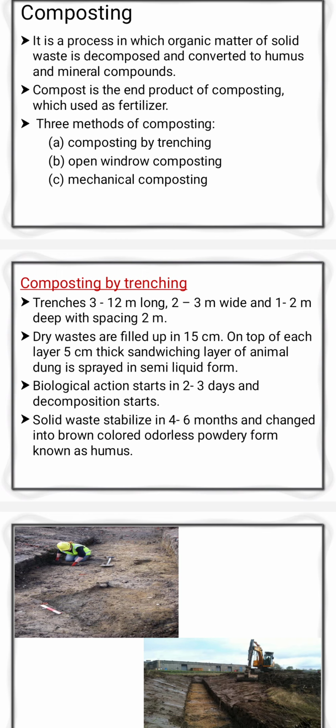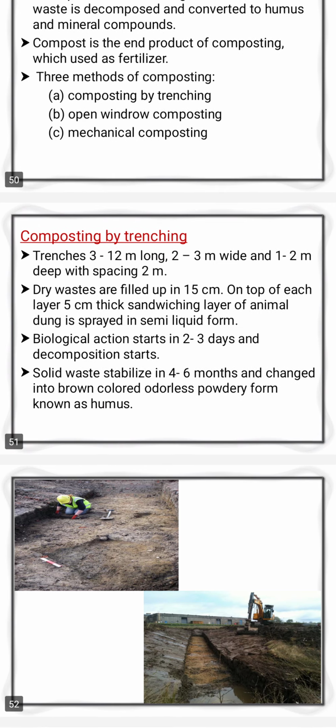Second, you fill the dry waste up to a 15 centimeter layer, and on that you spread animal dung mixed with water in a semi-solid, semi-liquid form.